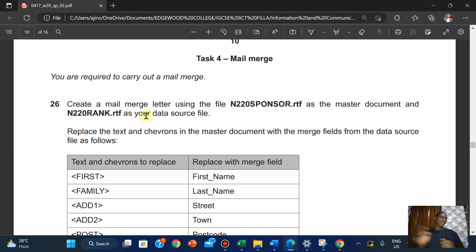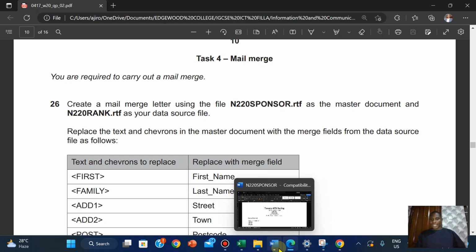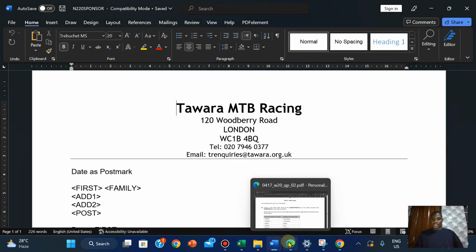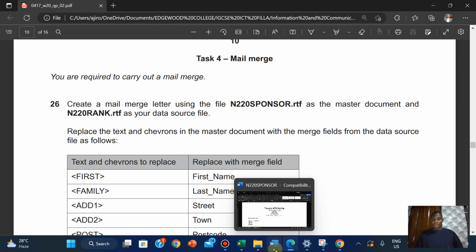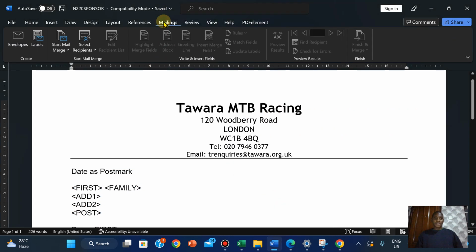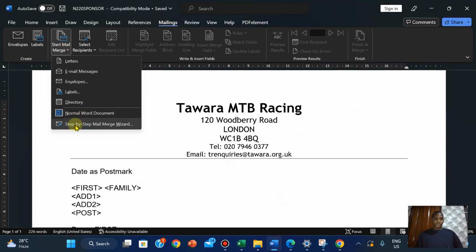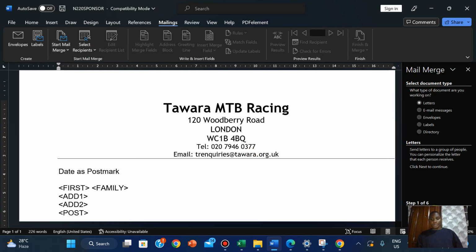Now, notice that this is in RTF, unlike the previous years that have to do with the CSV. It's still pretty much the same way to go about it. So we're just quickly going to do that. We have this here opened already, and now we want to import the N220 rank, still the same way you do it in your CSV. So I'll go to Mailings, go to Step by Step Mail Merge Wizard.